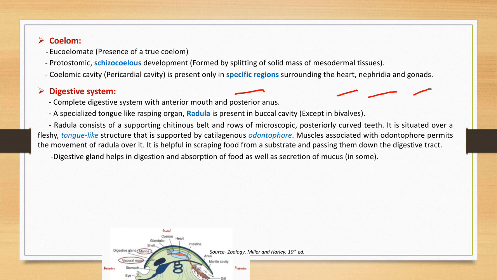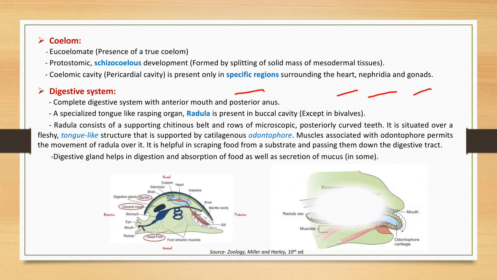This radula consists of a supporting belt and rows of microscopic, posteriorly curved teeth. It is situated over a fleshy tongue-like structure that is supported by the cartilaginous odontophore. This odontophore is associated with various muscles, and the movement of muscles helps in movement of the radula over it, and it is helpful in scraping food from a substrate and passing it down the digestive tract.